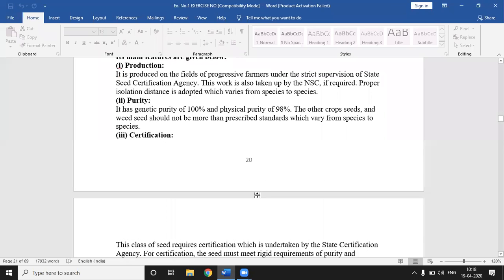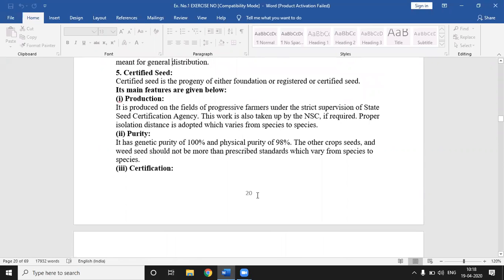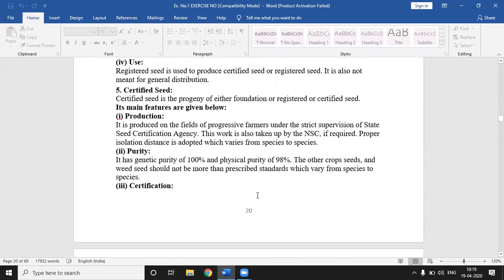certified seed. Certified seed is more important as compared to other seed because it is used for, we study further. First, the certified seed is the progeny of either foundation or registered or certified seed. Then its main feature: production of certified seed. It is produced on the fields of progressive farmers under the strict supervision of the state seed certification agency. This work is also taken up by the National Seed Corporation.